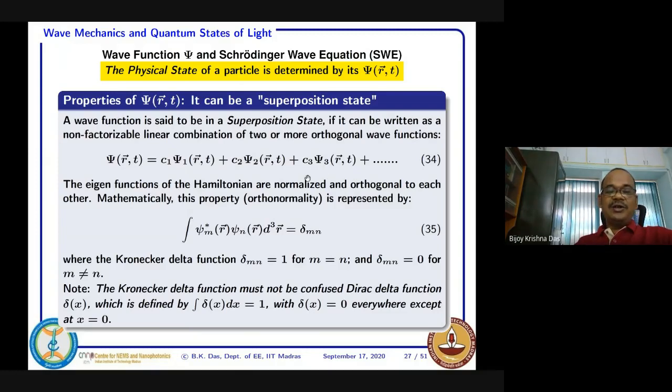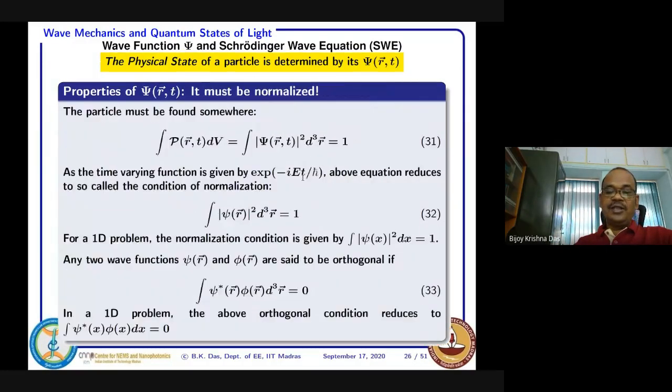Whenever you are getting eigenfunction solutions from the Schrodinger wave equation, they have to be orthogonal. Orthogonal means that if this is one solution psi1 and you are considering another one psi2, and they are different, then if you multiply and integrate over entire space, you must get 0.